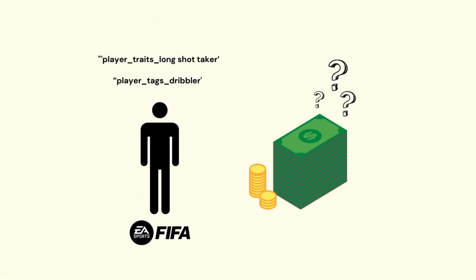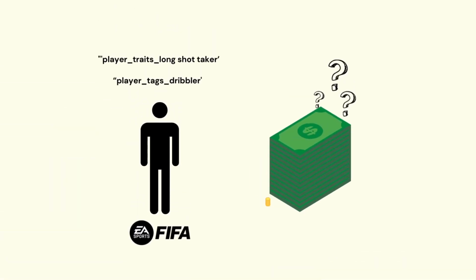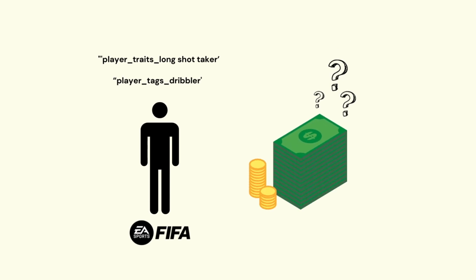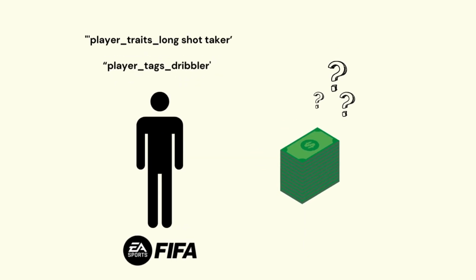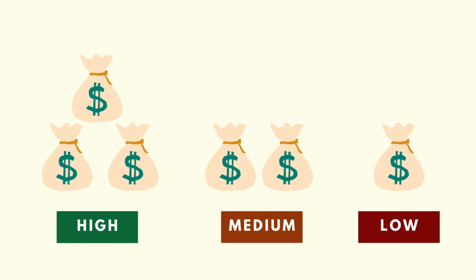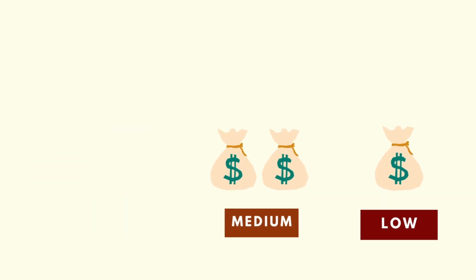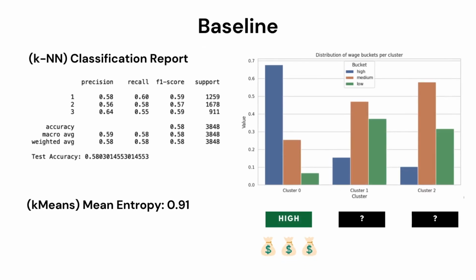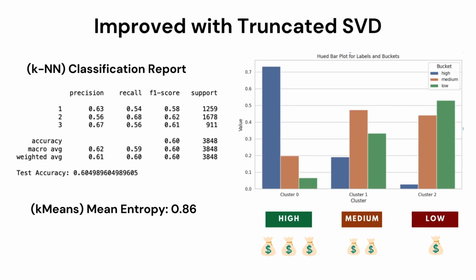For the FIFA dataset, we aim to discover whether any particular traits would significantly impact the value of wages offered to a player. We split the wages into 3 buckets: high, medium, and low. From these results, we can see that cluster 0 clearly belongs to high-wage players. However, it's not that obvious for the other 2 clusters. We then reduce the dimensions using truncated SVD, and our results improve as the entropy decreased from 0.91 to 0.86.